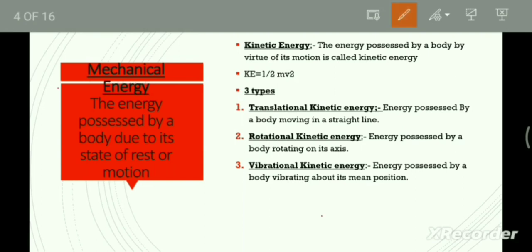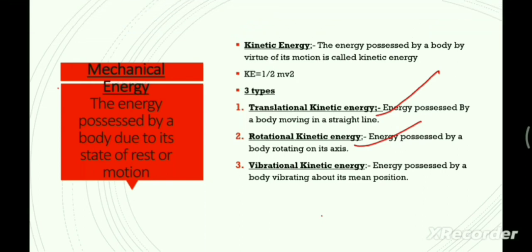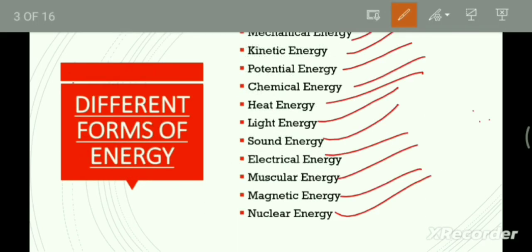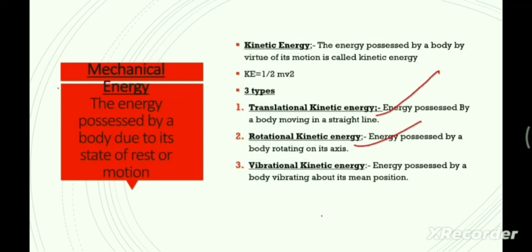Which are those? Translational kinetic energy, rotational kinetic energy, and vibrational kinetic energy. Okay, translational kinetic energy means energy possessed by a body moving only in a straight line. Okay, whatever moves in a straight line is translational kinetic energy. Next, rotational kinetic energy, that means in a circular rotation, energy possessed by a body rotating on its own axis.